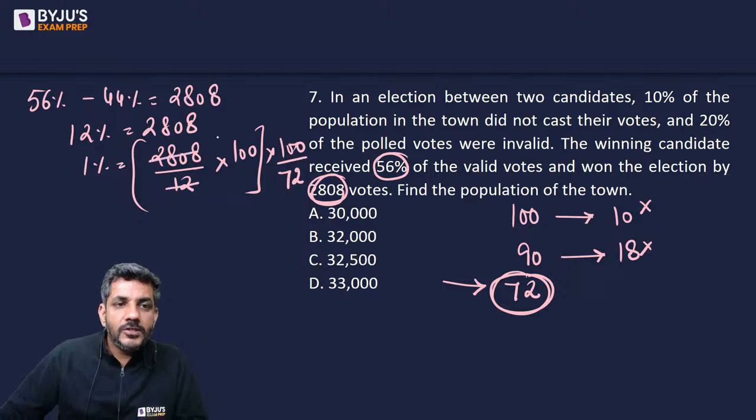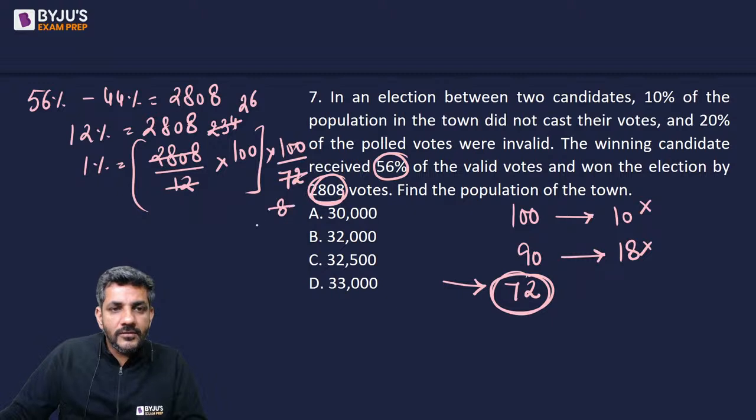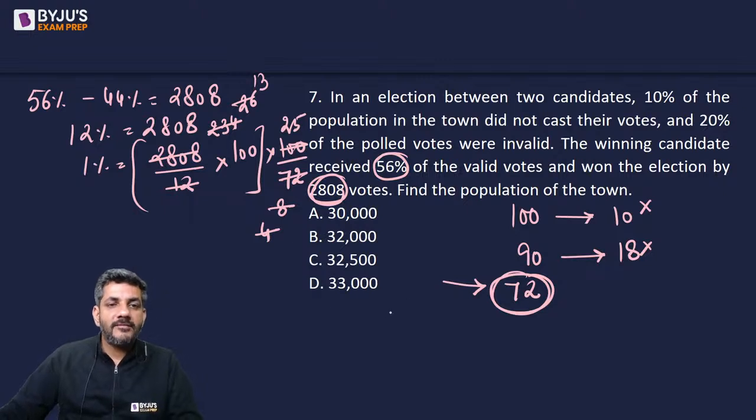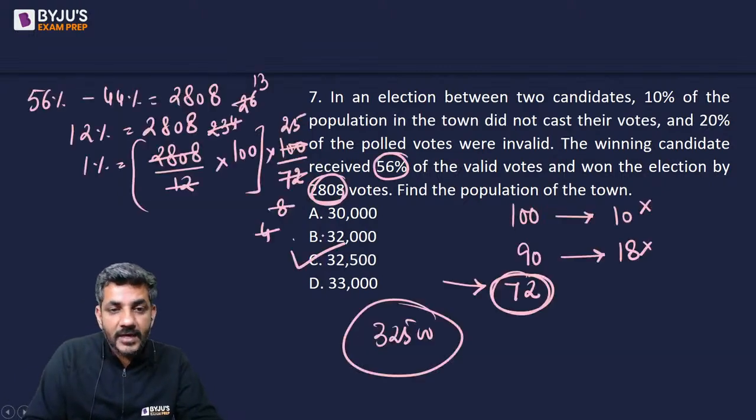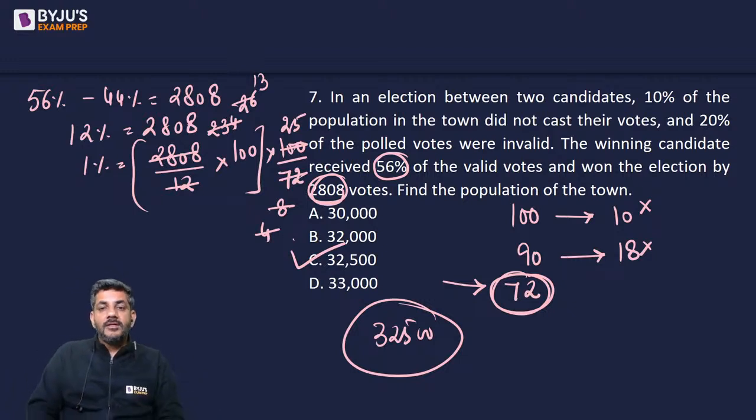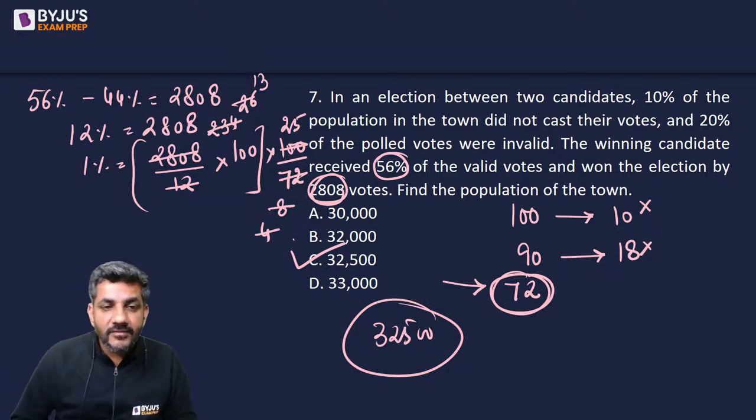चलिए करते हैं. 12 2s are 24, then 12 3s are 36, 12 4s are 48, 9 8s are 72, 9 2s are 18, 9 6s are 54. फिर आ जाएगा आपके पास 2 4s are 8, 2 13s are, and I get 4 से ये 25 पे कैंसिल आउट हो रहा है. 13 into 25 into 100. 13 into 25 is 325 into 100 is 32500. So the population of the town must have been 32500, which is given in option C. So C is the right answer for this question.